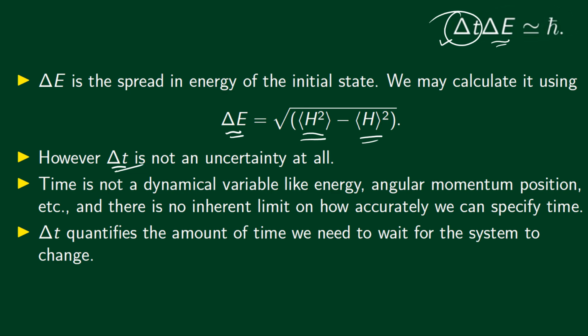And so there's no inherent limit on how accurately we can specify time. Quantum mechanics does not impose a limit on how accurately we can specify time. The delta t appearing in this relation is actually the amount of time we need to wait for the system to change. So this relation means that the amount of time needed for a considerable change from the initial state depends on the initial spread in the energy.